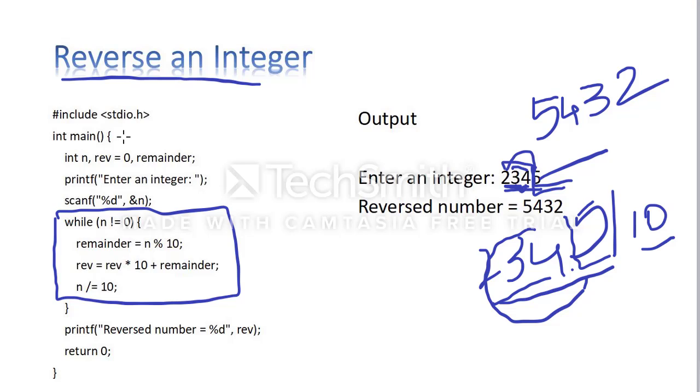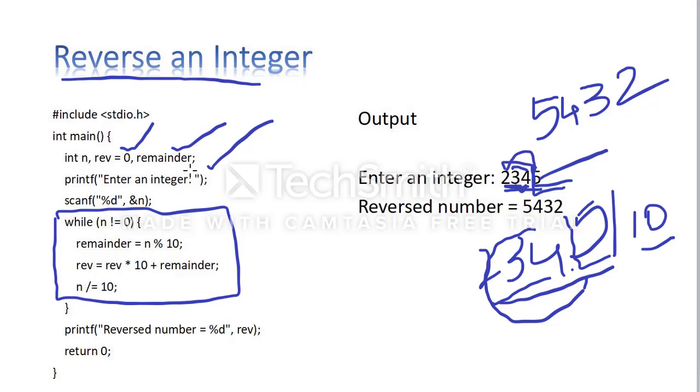Okay, first I am taking the variables. What variables do you need in your program? Integer n is one of the variables I am taking. Then I am taking rev, which is one of the variables, and I am assigning it 0, and the remainder is also one of the variables I am taking.